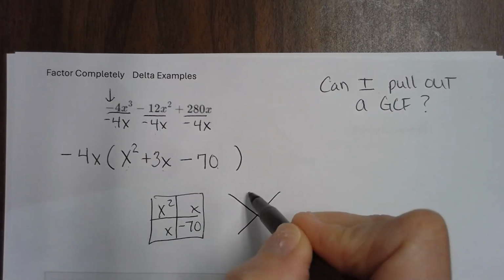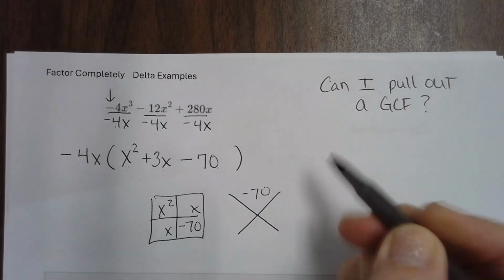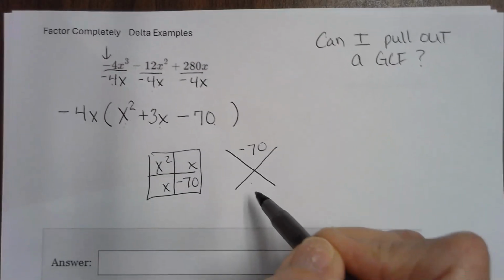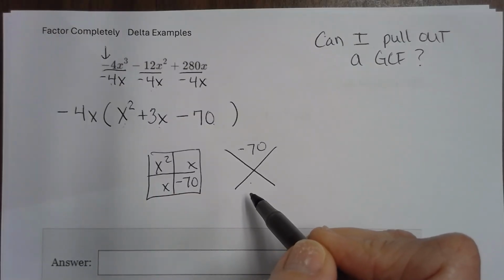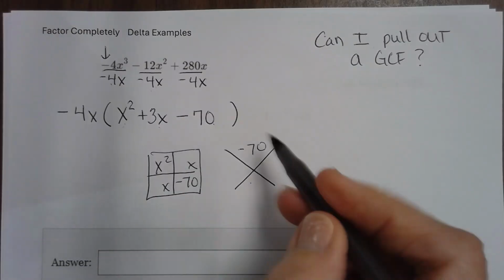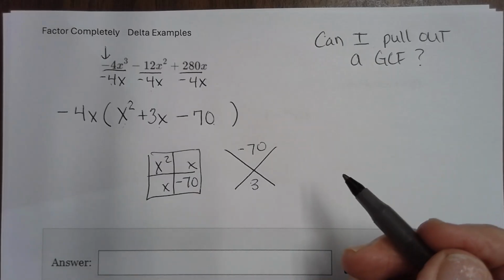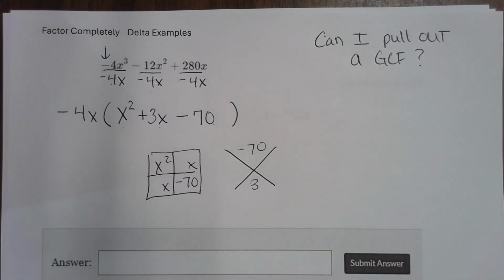Negative, when I multiply, negative 70 goes in the top. What goes in the bottom? Middle term 3. So I need my magic numbers that multiply to negative 70 but combine to 3.